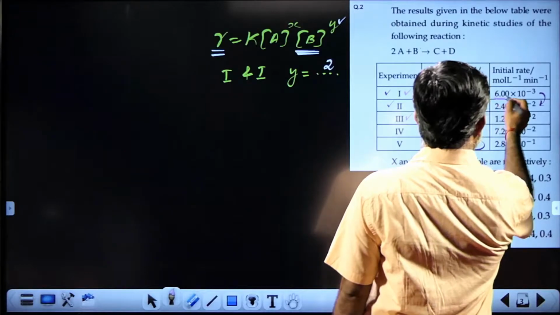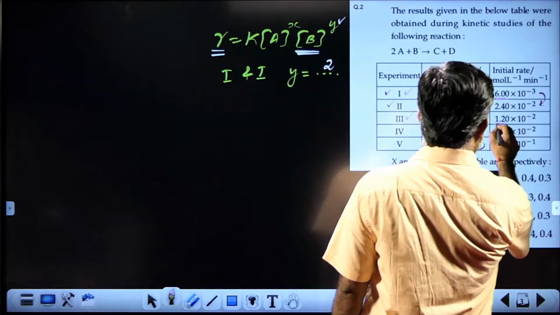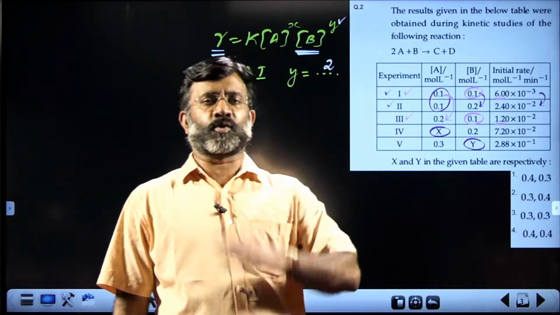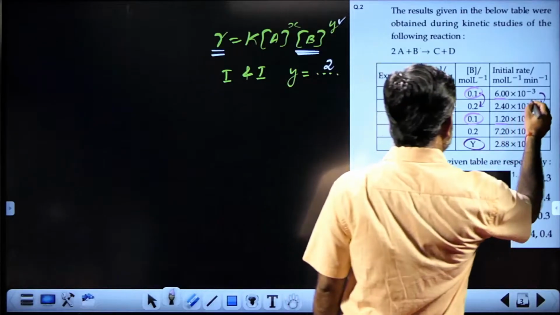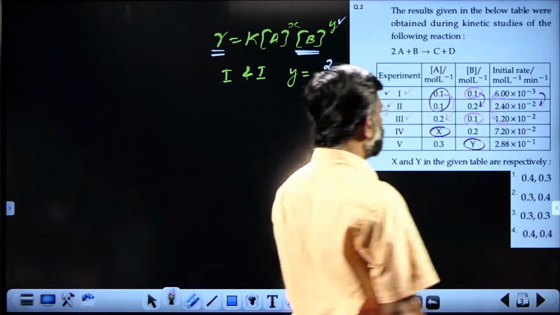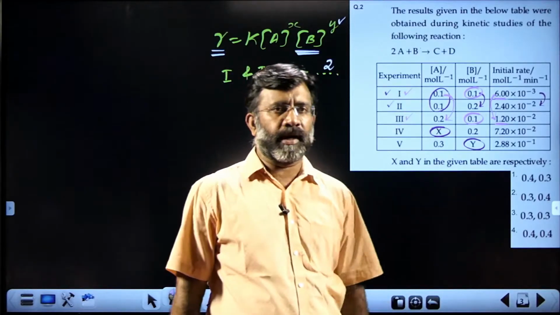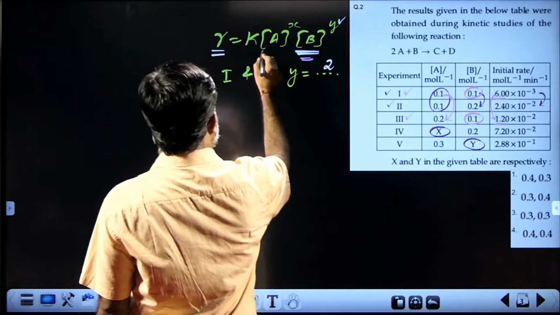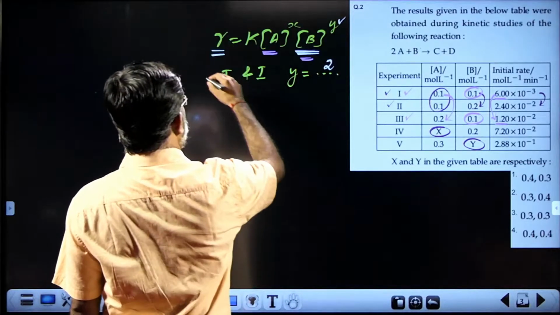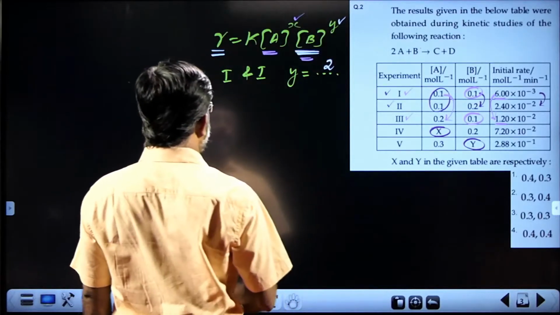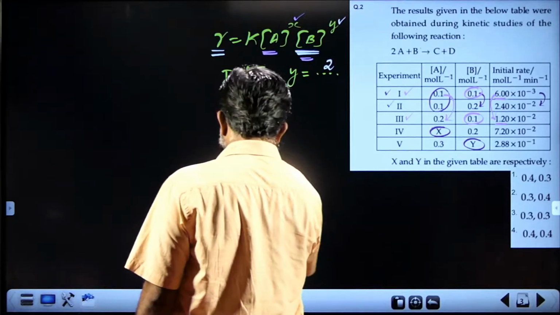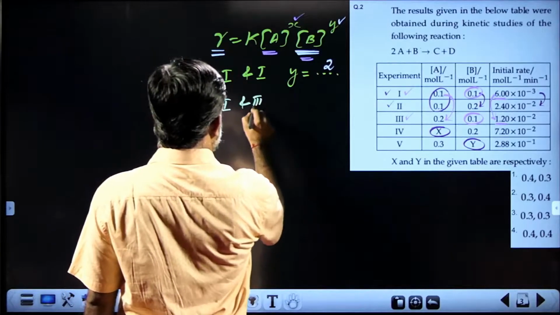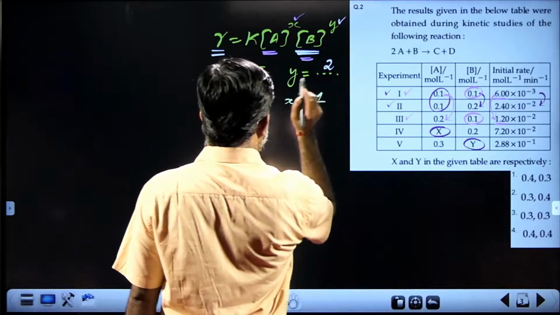6 into 10 power minus 3 becomes 1.2 into 10 power minus 2, that is 12 into 10 power minus 3. So 6 becomes 12. That means the rate is doubled. So upon doubling the concentration of A, rate becomes doubled, while B concentration is fixed. That means you get the value of X by considering the data 1 and 3. So considering data 1 and 3, we get an idea X is equal to 1.